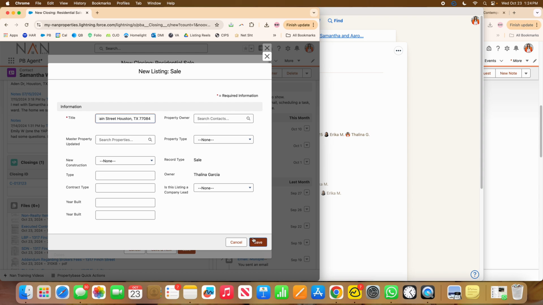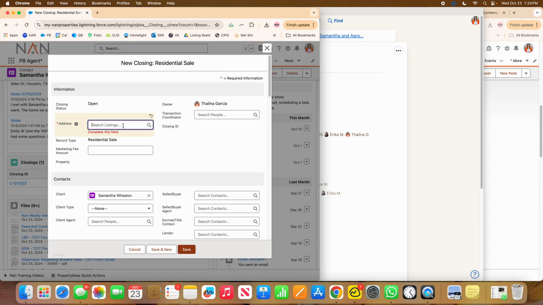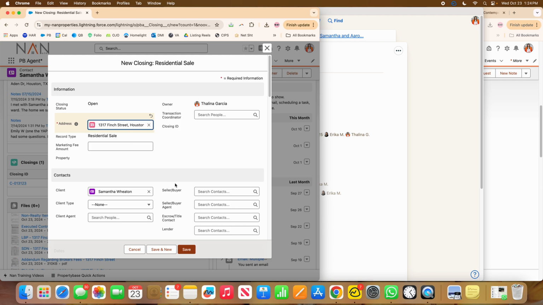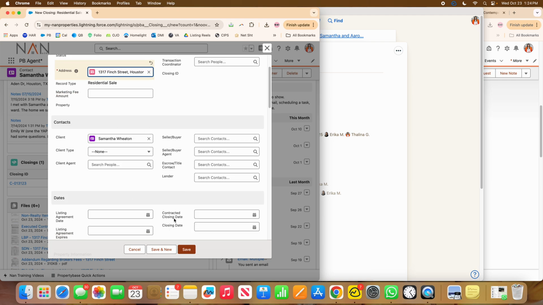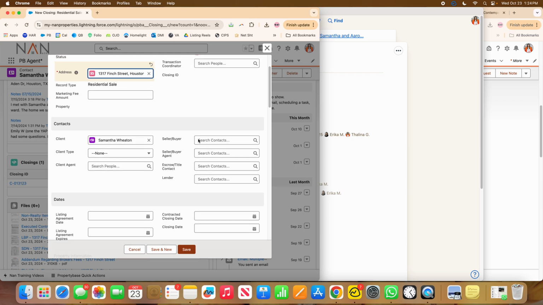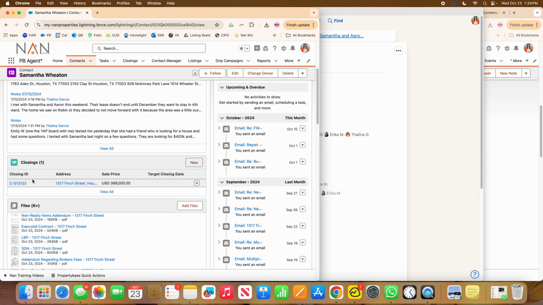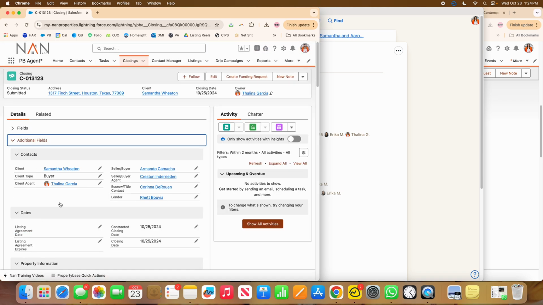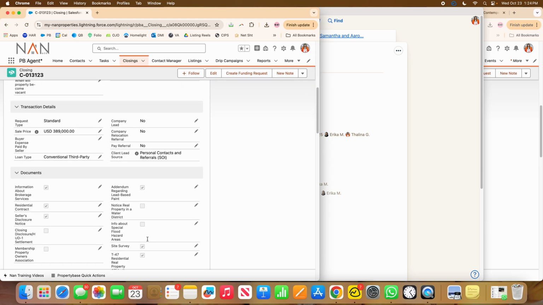And then you would just put save. I'm not saving because we don't need it. And then you would do 1317 Finch. You can start filling out this information. I typically just go ahead and save it. And then I go into the closing to input everything just because it's easier for me. So I would save. Once it's saved, it creates this. And then you would go in and start adding all the other information in.